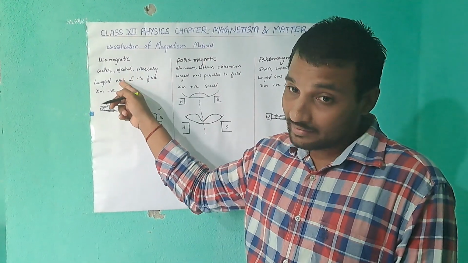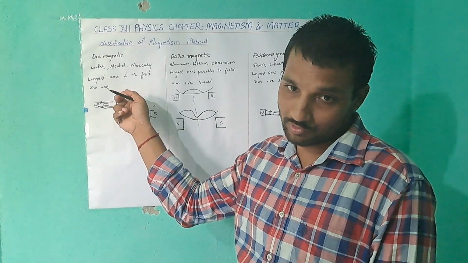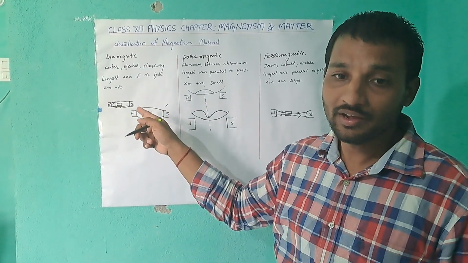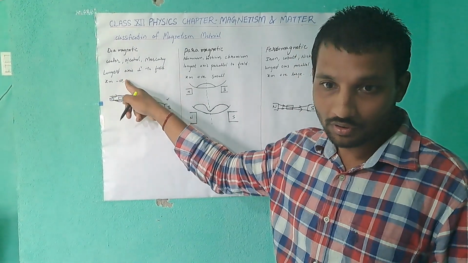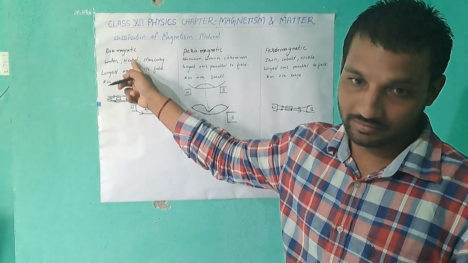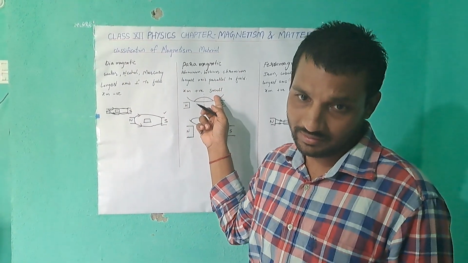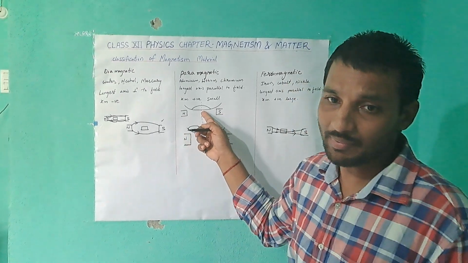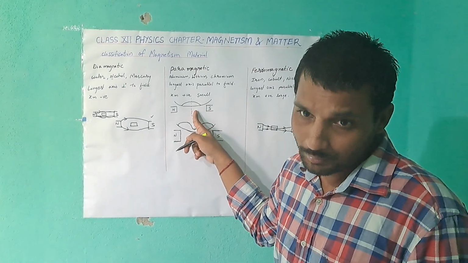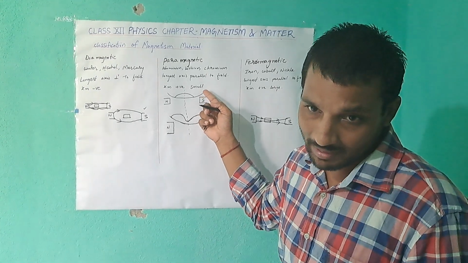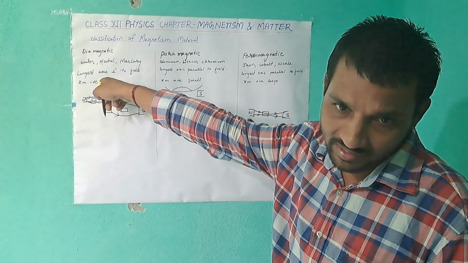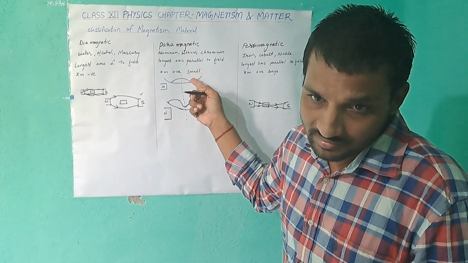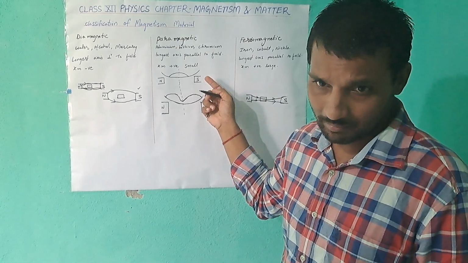When a magnetic field is applied, the magnetic lines of forces tend to avoid the diamagnetic material, that is, they do not penetrate the material. In paramagnetic material, when the magnetic field is applied, it tends to penetrate the paramagnetic material.